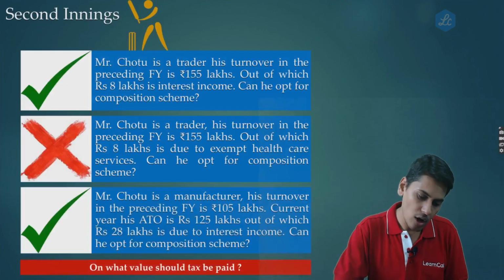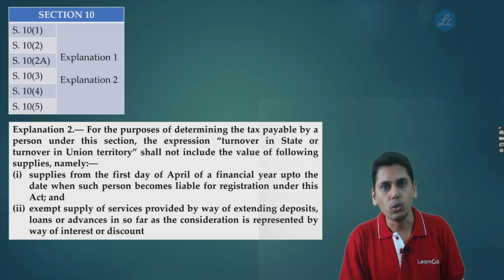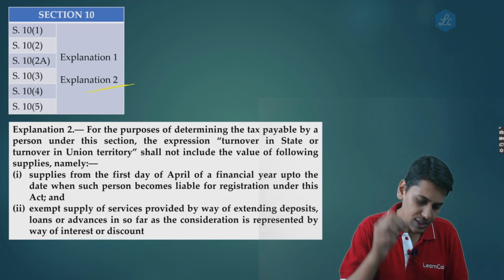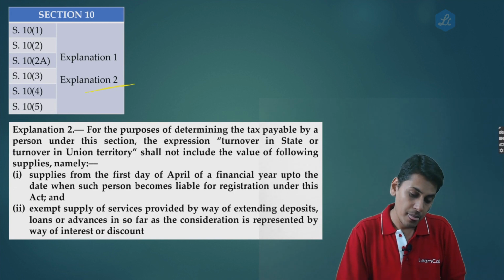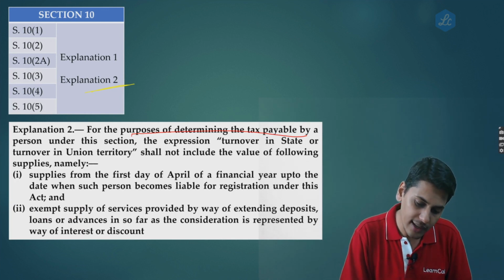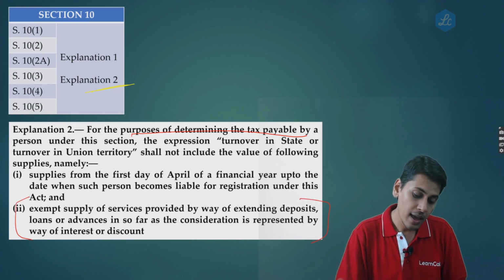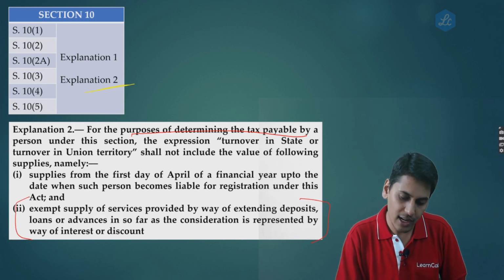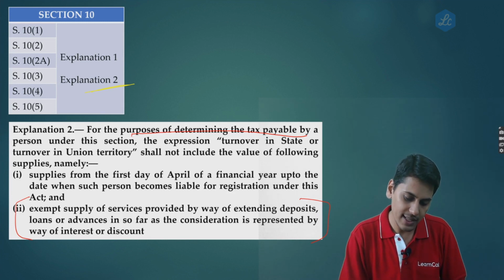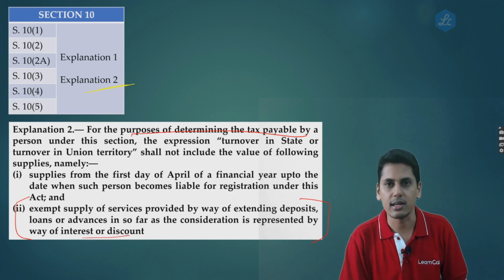So friends, the lawmakers came out with a solution. Please read explanation 2 to section 10. Please read the second part. For the purpose of determining the tax payable by a person under this section, the expression turnover in a state or turnover in the union territory shall not include the value of following supplies, namely, ignore the first part, please read the second part: exempt supply of services provided by way of extending deposits, loans and advances in so far as the consideration is represented by way of interest or discount.